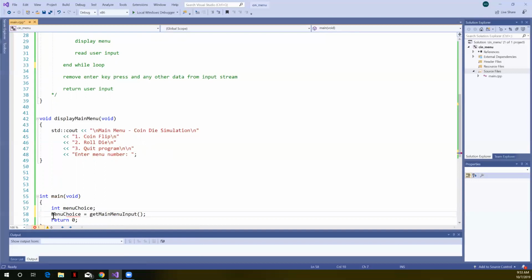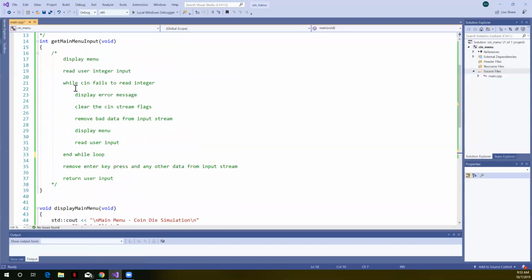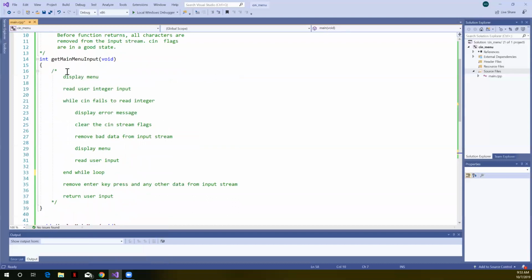Maybe that's a slightly better name. Either one's fine with me right now. All right, so if we were to build this and run it, we would call this function, so our control would be transferred up here. Let's start writing the code now that needs to go in here.